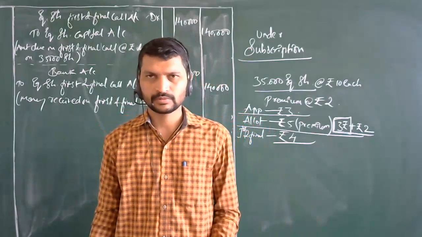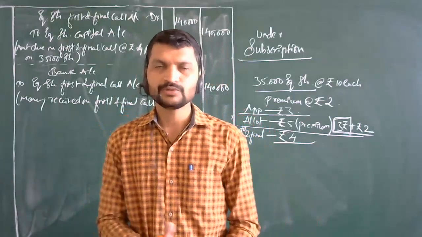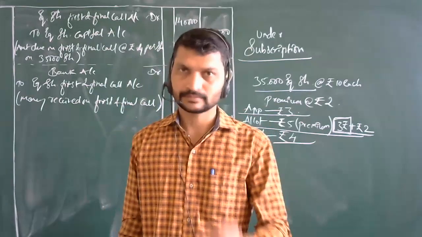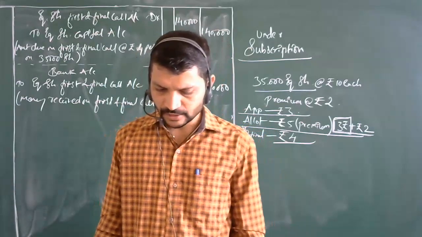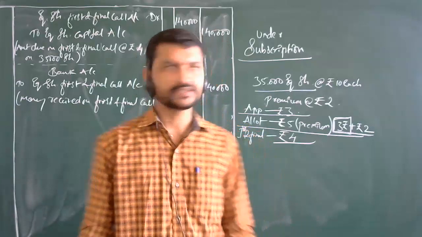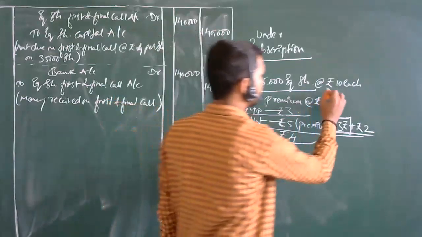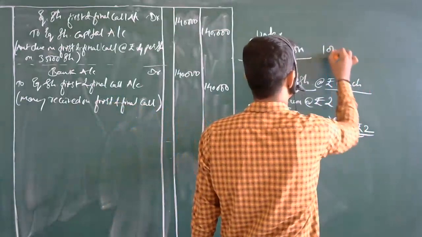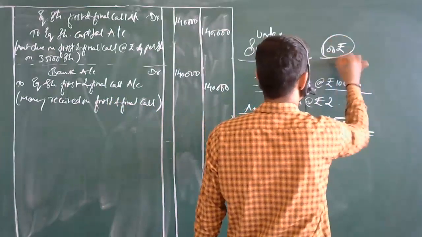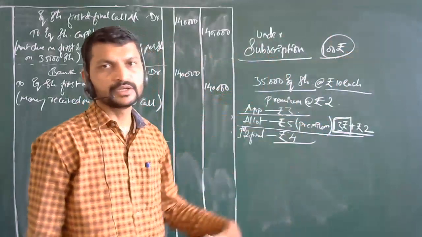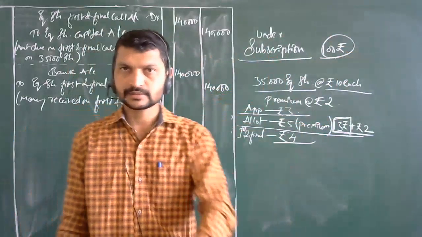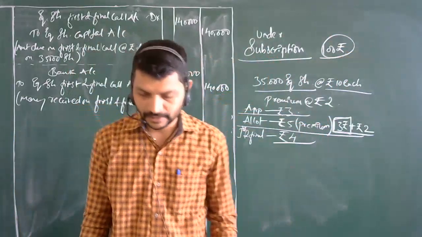Very rarely they may give discounts, at an amount less than the nominal or par value, just like 10 rupees or 100 rupees. If it is under subscription, you are not going to provide it. This is just the theoretical part we are seeing here.